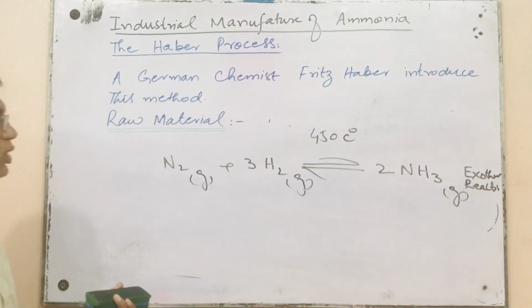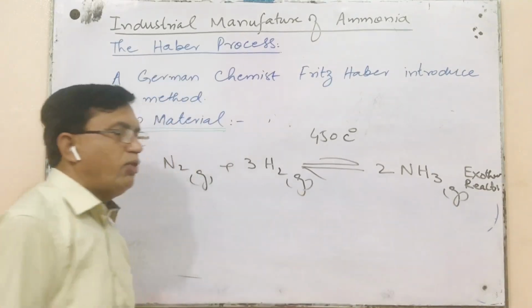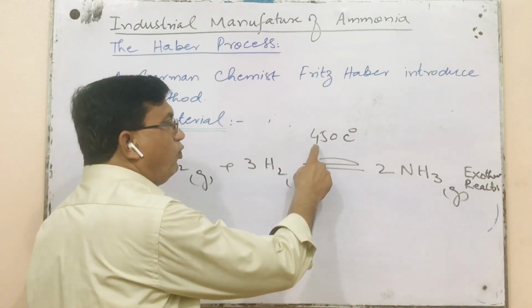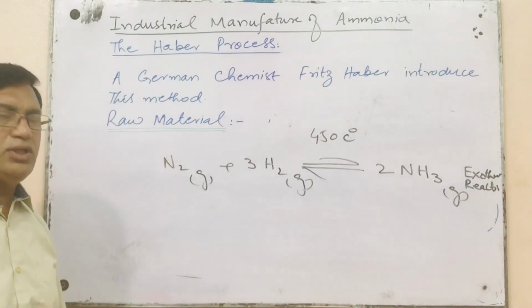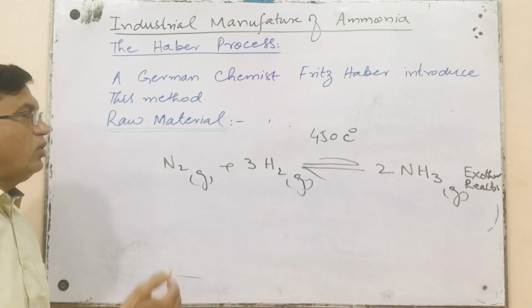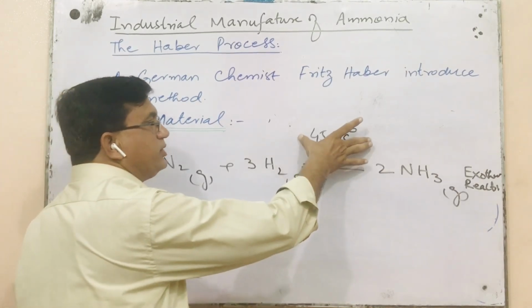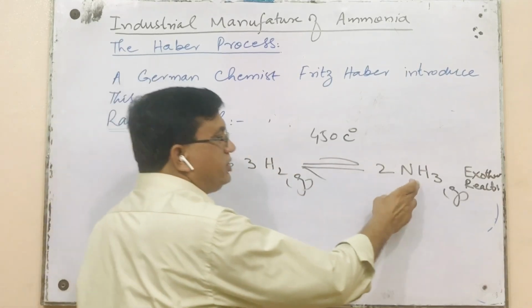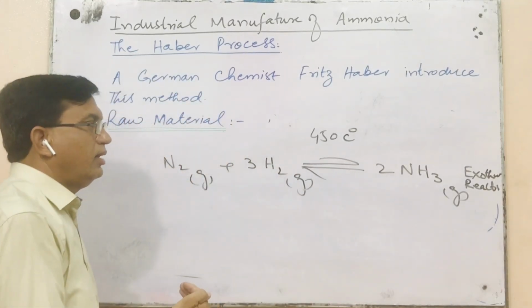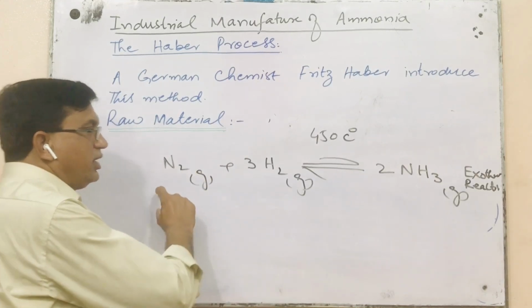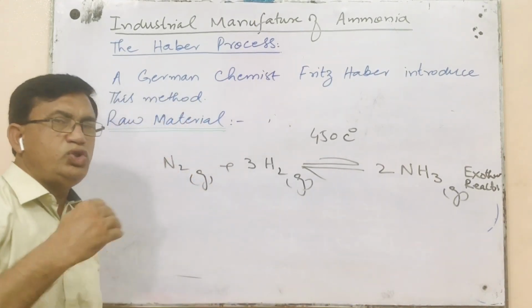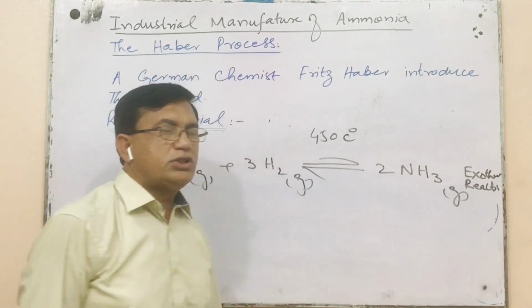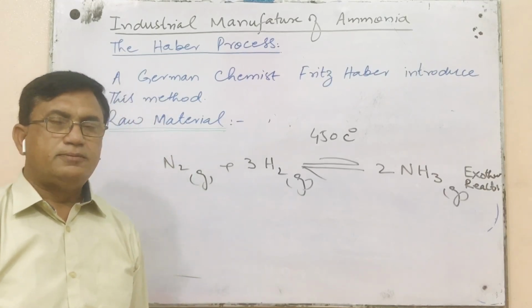No doubt, lower temperature will favor the formation of ammonia, but still we keep 450 degrees centigrade. Why? Because if we decrease the temperature too much, just to increase the yield of ammonia, at a lower temperature the rate of reaction will become too slow, due to which the overall process will become uneconomical.